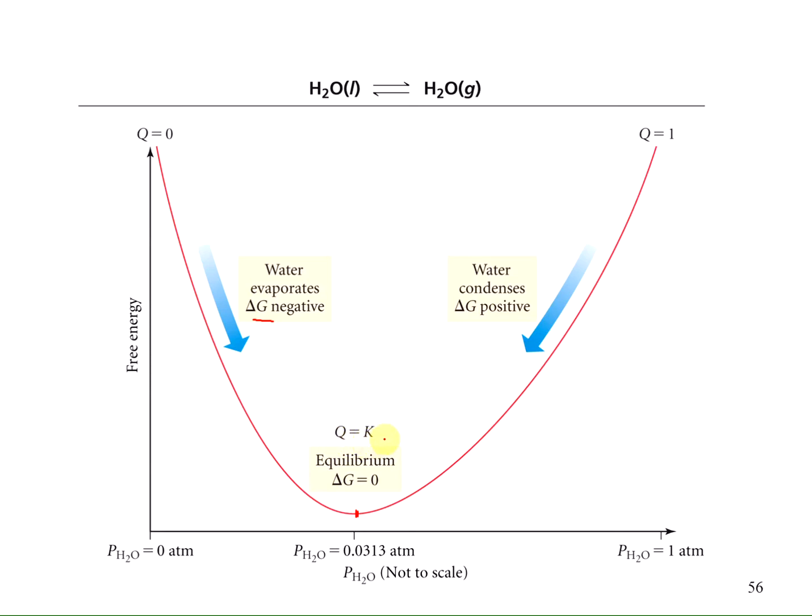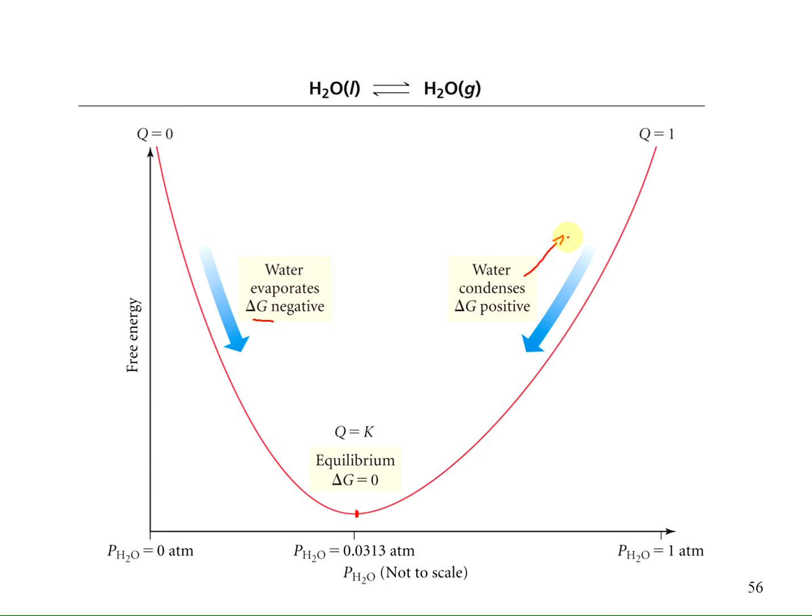But if I keep progressing with this reaction and keep pushing the reaction so that there's more water vapor, then the Q is larger than the K. And if I keep going up the hill, the reaction is not going to be spontaneous. And so the delta G is positive going up. So going up, we have a delta G that's positive.